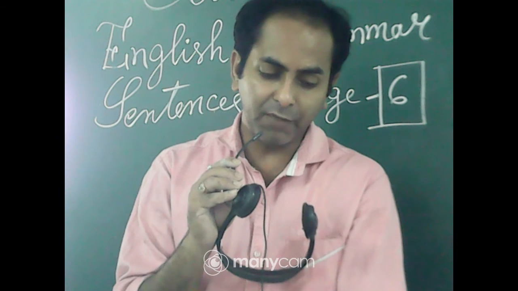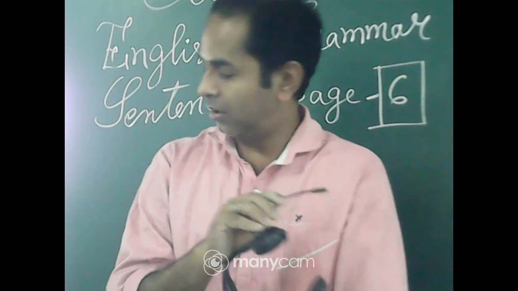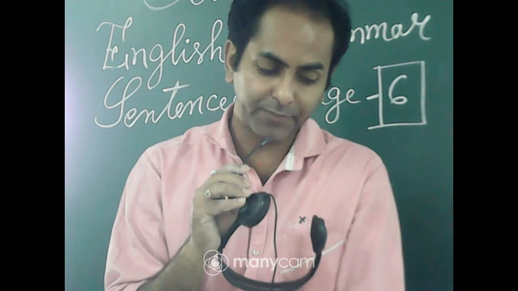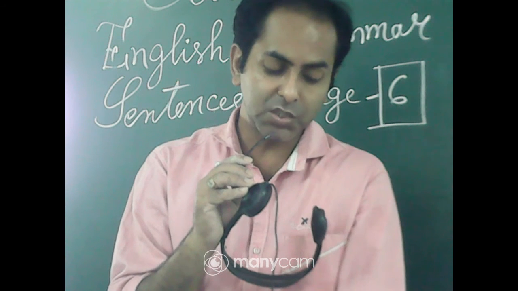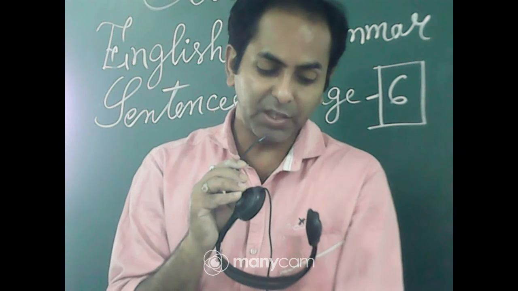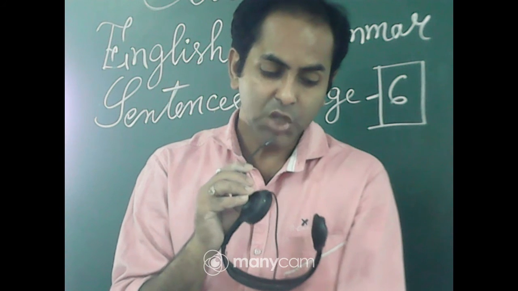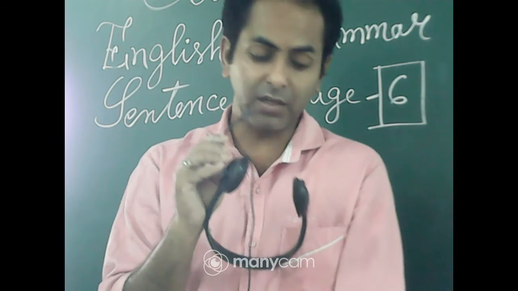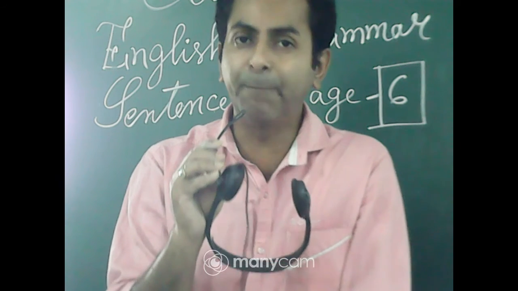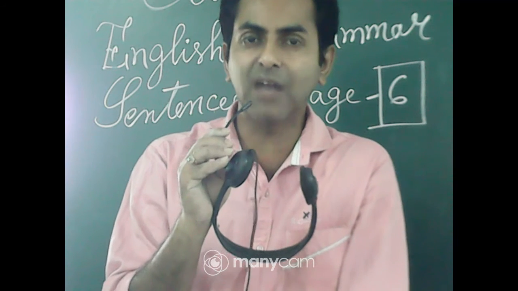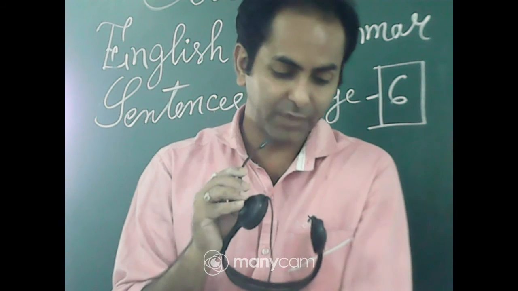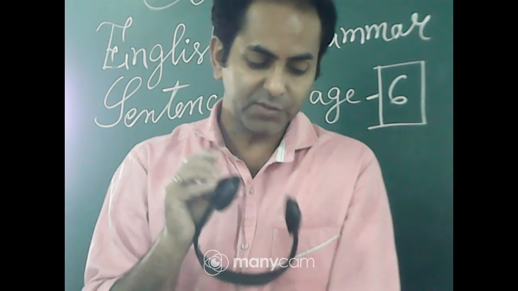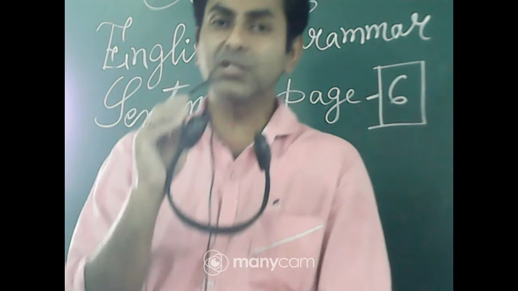Please tell me what happened. This is request. Sorry. Do your homework properly. This is order. Imperative sentences may be used to express a command. Come here, bring the box here. To make a request, please help me clean the cupboard. Children, don't pronounce it as cupboard. There is no word in English which is known as cupboard. It is cupboard. Okay. To give some advice, never lose your patience. So these are the different features of imperative sentences.